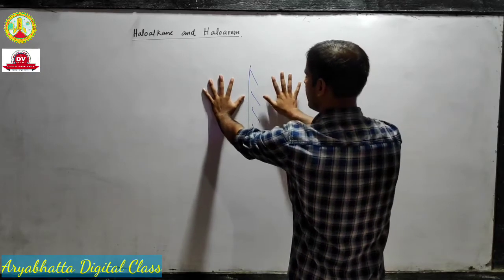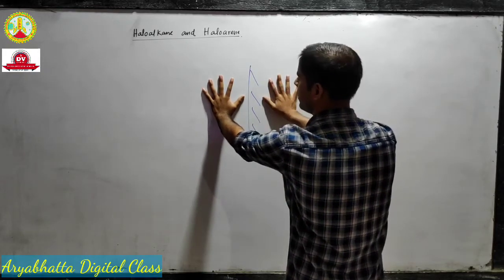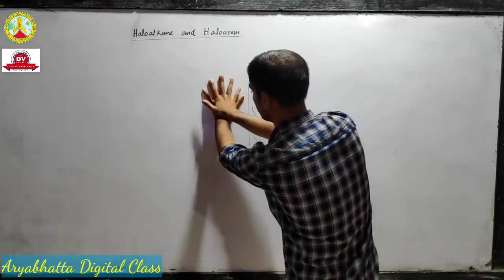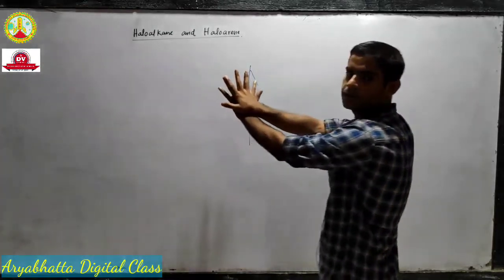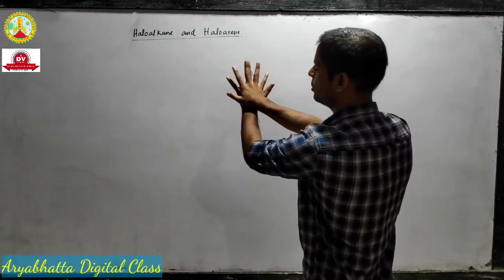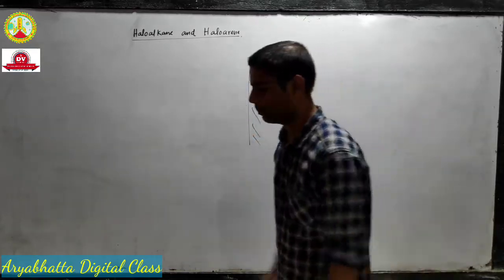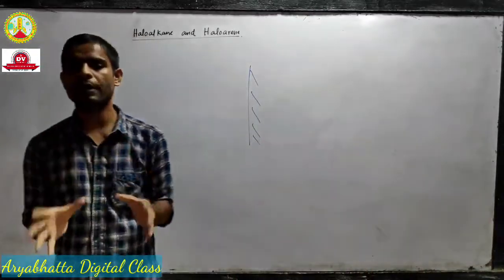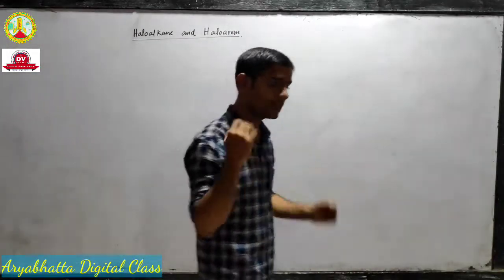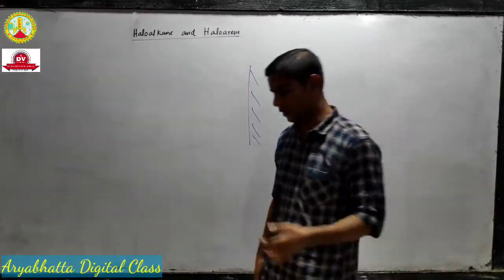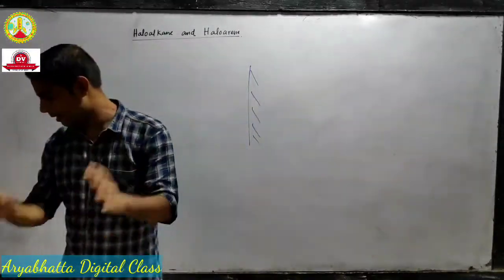Now if I take the image and put it over the object, they don't match. So this is not superimposable, and if it is not superimposable, then we call it chiral. If it is superimposable, then it's not chiral.